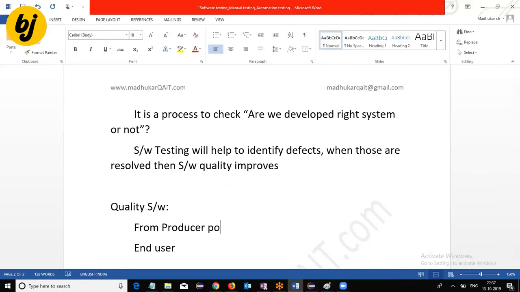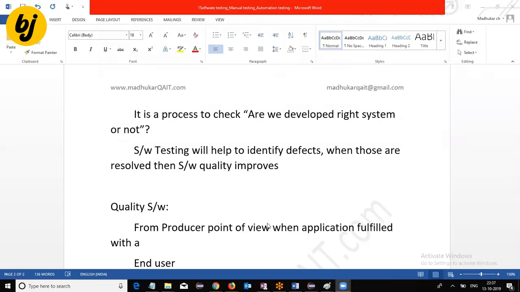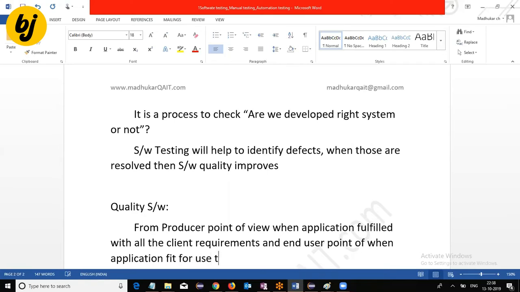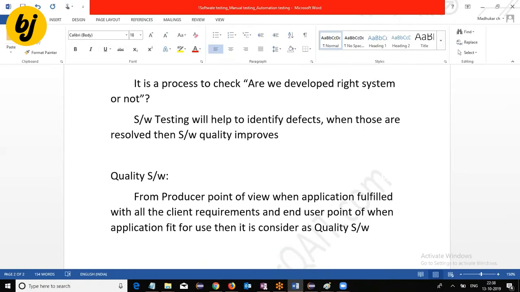From the producer's point of view, when the application fulfills all the client requirements, whatever requirements are given by the client, and from the end user's point of view, when the application is fit for use, then it is considered quality software.